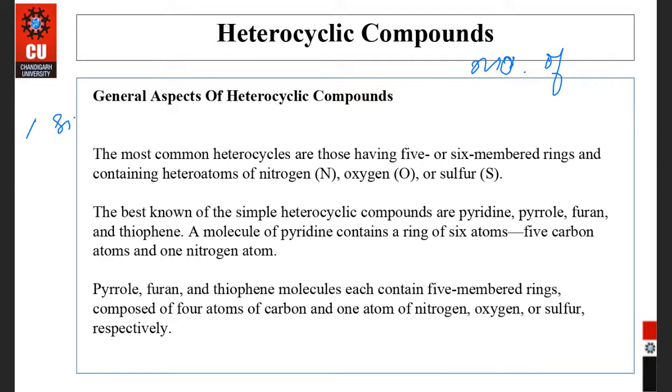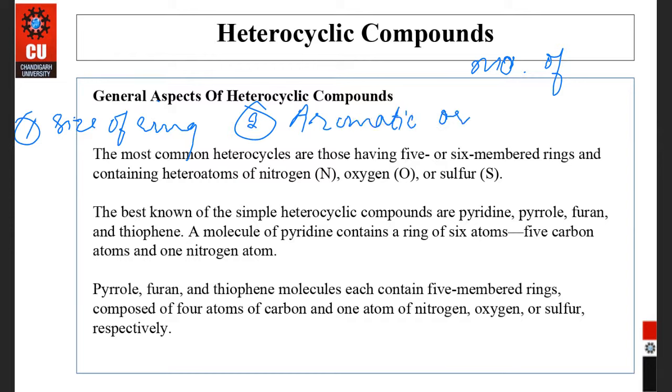First thing is size of ring, one classification. The second classification is on what nature it is, aromatic or non-aromatic. Give me an example of an aromatic compound. Any aromatic compound, simple. Without hetero, benzene, very good. So benzene is an aromatic compound.